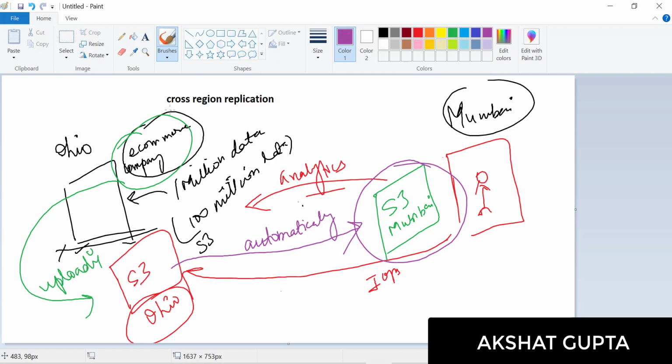So what actually is happening is cross-region replication. A replication, a mirror image of this S3 bucket which is in Ohio, would be created in Mumbai also. So there is a cross-region replication happening. In two different places, automatically the replication of the S3 bucket will happen. So let's do it in the lab. Let's see how this is done in real-time scenarios. Let's go to the lab.